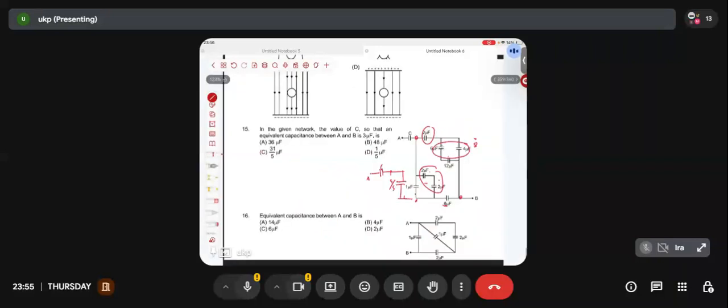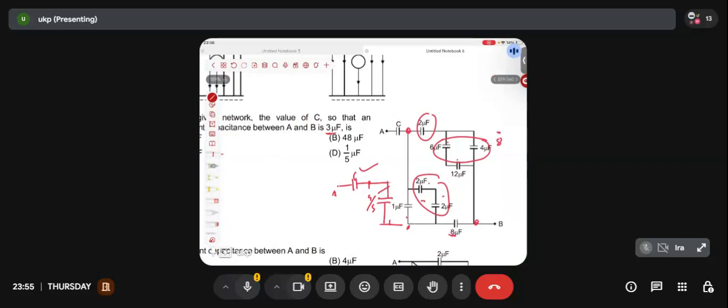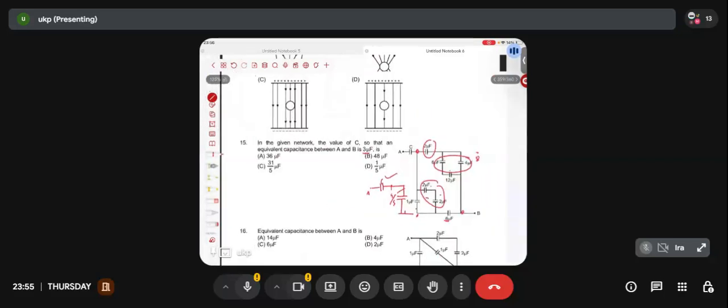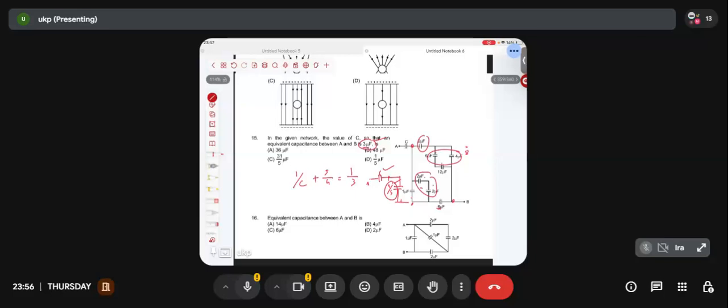What was the question, by the way? They have said that the equivalent capacitance is 3. Very good. So C and 4 by 5 are connected in what? Parallel? No sir, series. That means 1 by C plus 1 by 4 by 5, which is 5 by 4, will be equal to, check if I'm making any calculation error, 1 by 3. Yes or no? Can anyone confirm once?